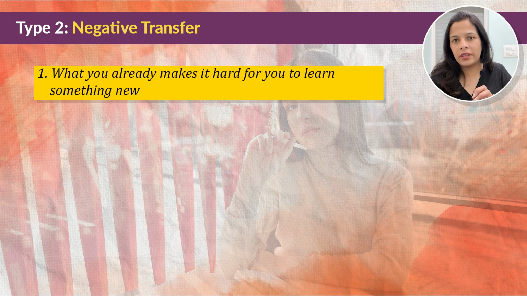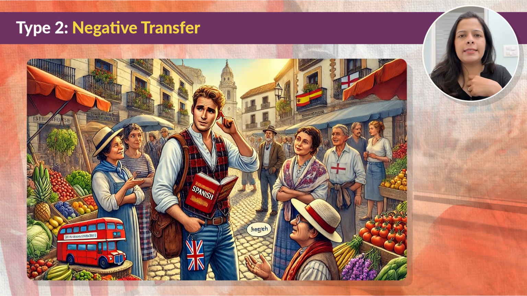That's negative transfer. For example, let's say there's an English speaker and he might find it difficult to pronounce certain Spanish words correctly. Why will that happen? This will happen because English has different sound patterns, which can cause confusion when you're trying to speak Spanish. In English, we don't roll our R sounds, okay, like we do in Spanish. So it is hard to pronounce words.